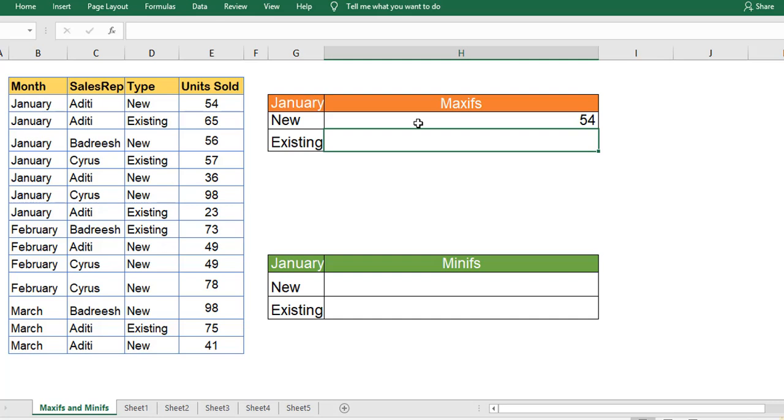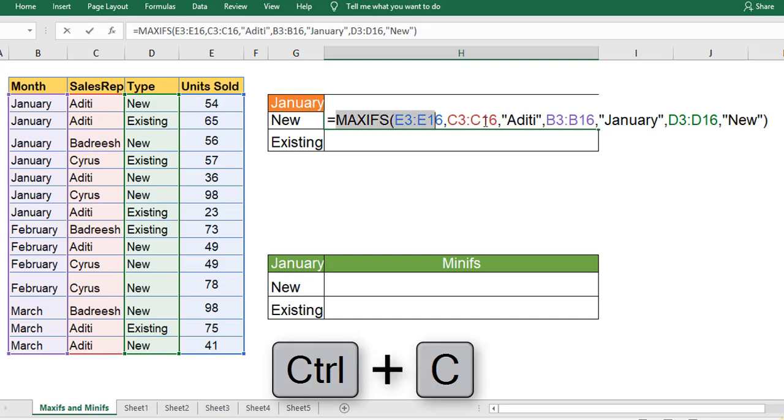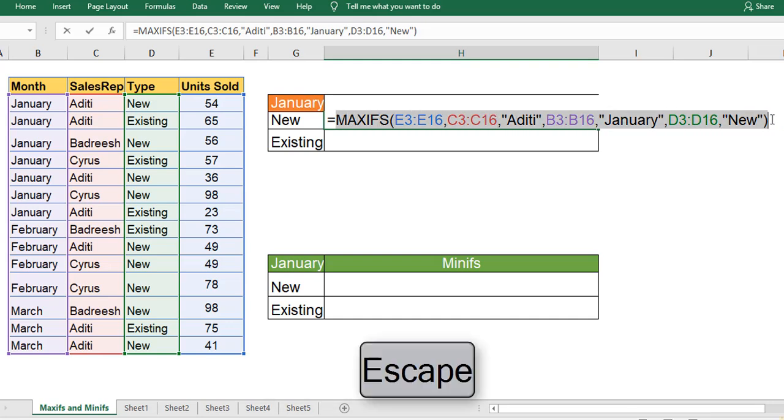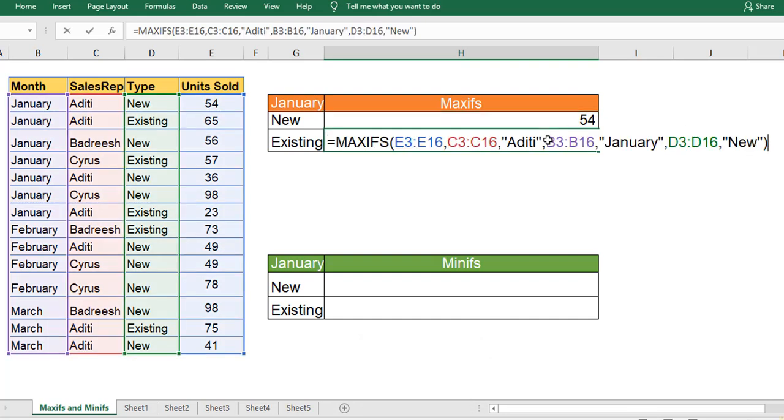In the same way, let's do it for the existing account as well. I have pressed function F2. Function F2 is going to show you the formula that you have used. I'm going to copy this formula by pressing Ctrl C, escape. Paste this formula here, because we are going to use the same formula, but in place of new account we are going to change it to existing. That's the difference we are making here. Hit enter, you will have the answer.